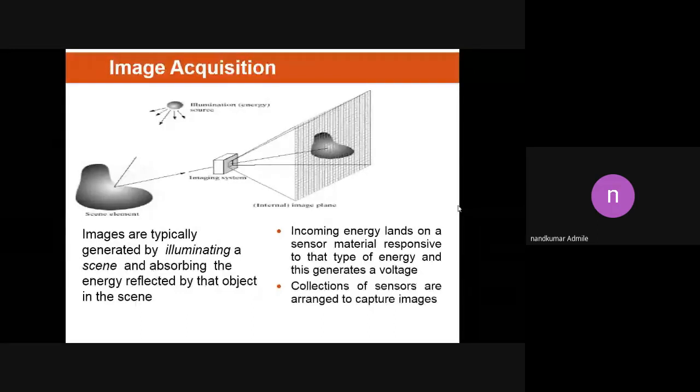Anyone tell me what is the importance of image resolution? What is the effect of a higher resolution image, and what is the effect of a lower resolution image?